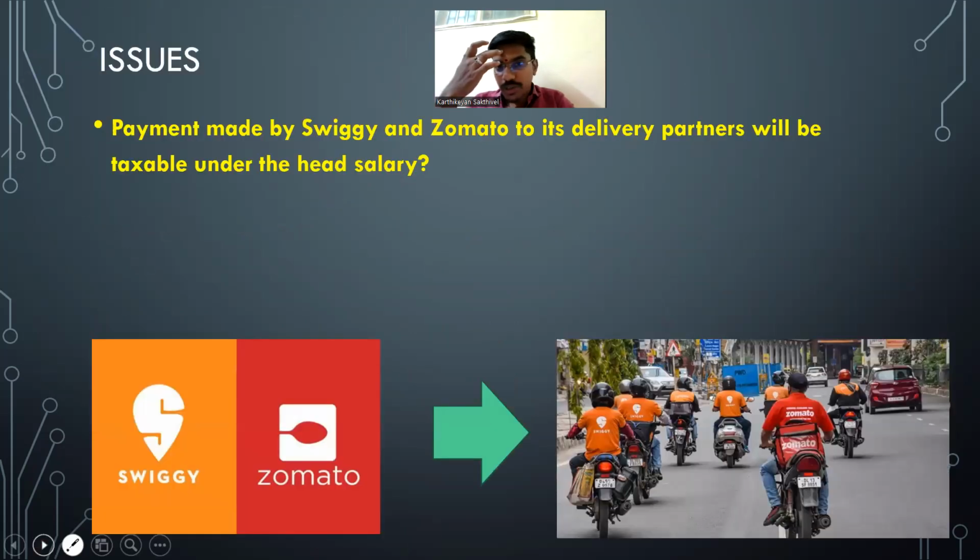First thing is Swiggy, Zomato. One of the recent trends which is going on. If you just go to any road in any city, you cannot find a road without Swiggy or Zomato people. You might even find it without policemen. So basically, any payment which is being made by Swiggy or Zomato to its delivery partners, you just pay something called a delivery fee on every order. That is in turn being paid by Swiggy or Zomato to the person who is delivering to you. Correct?